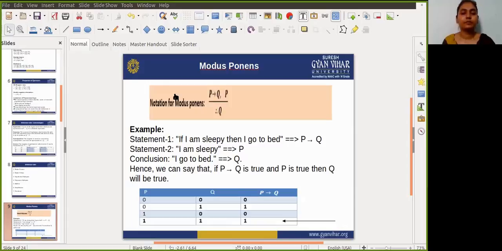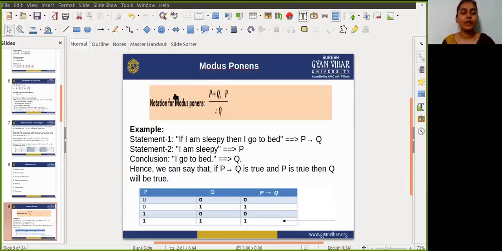Means if the value of P is true, and P implies Q is true, then we can say that Q will also be true. The notation of modus ponens is written like this: P implies Q, and also P, then in that case Q will be true.